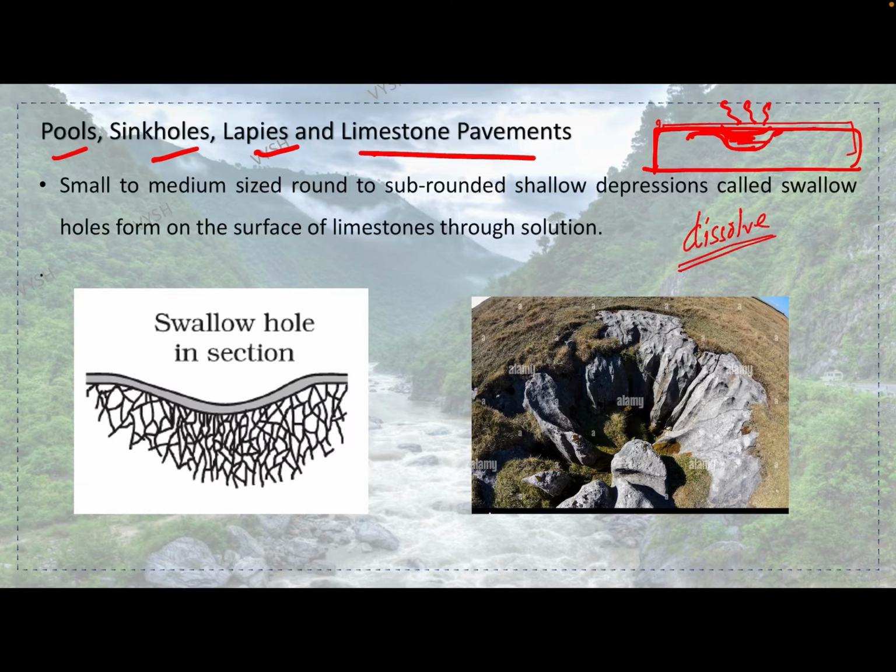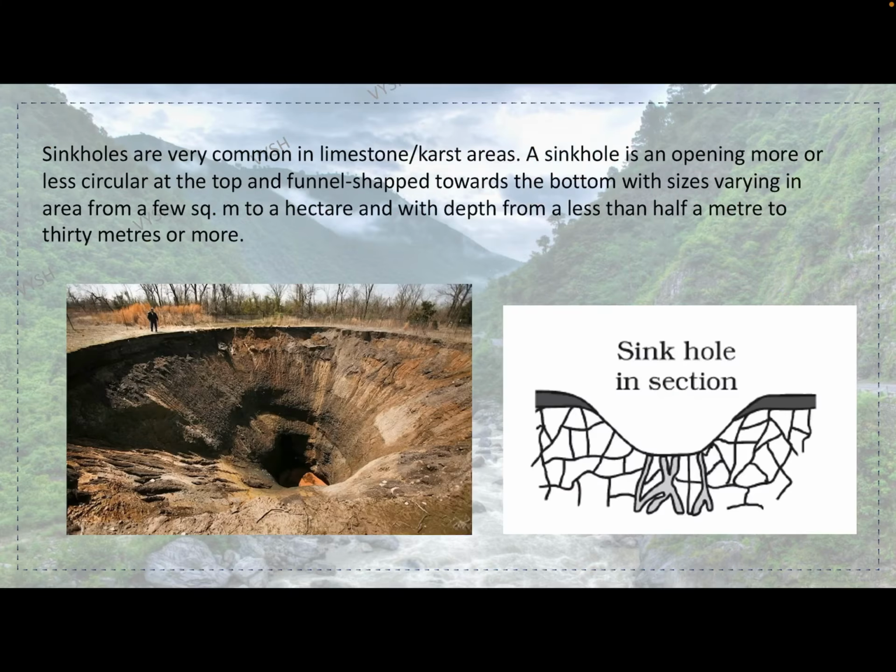Okay, swallow holes. Small to medium sized round to sub-rounded shallow depressions called swallow holes form on the surface of limestone through solution. Okay, this looks something like this. Sinkholes are very common in limestone or karst areas.